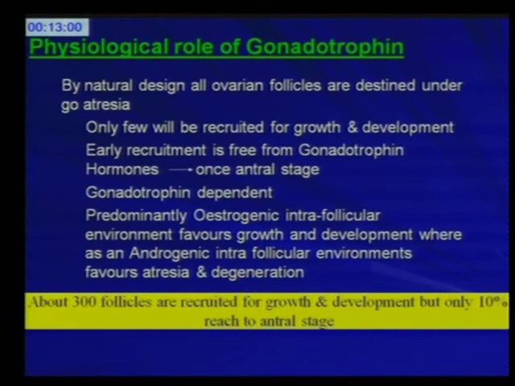How do the gonadotropins work? We know that by natural design, all the ovarian follicles are destined to undergo atresia, and only a few will be recruited for growth and development. This early recruitment is free from gonadotropin hormones. Once the antral follicle stage has been reached, they are dependent on gonadotropins, and especially a predominantly estrogenic intrafollicular environment, which favors growth and development. The presence of an androgenic intrafollicular environment will favor atresia and degeneration.